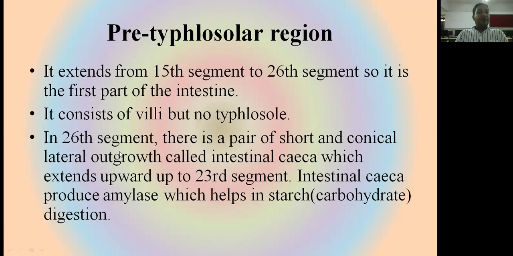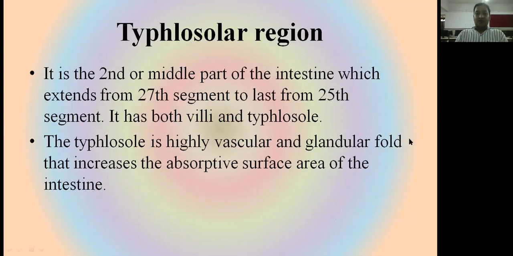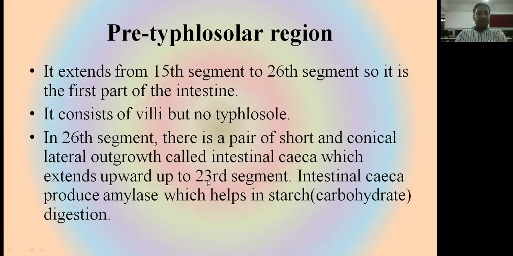They are the pre-typhlosolar region, typhlosolar region, and post-typhlosolar region. Now, the pre-typhlosolar region extends from the 15th segment to the 26th segment of the body. So it is the first part of the intestine. That's why this region is known as the pre-typhlosolar region. It consists of villi, but no typhlosole is present.